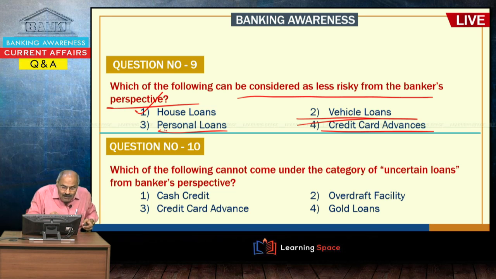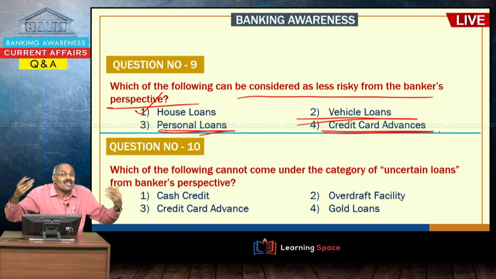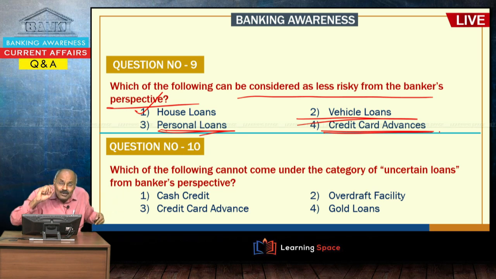That means I have taken a personal loan and I am not paying back, banks cannot do anything normally. Then credit card advances, I used up to my limit of 1 lakh, then I am not paying back, banks cannot do anything. So, these are called unsecured loans, and unsecured loans are highly risky from the banker's perspective.